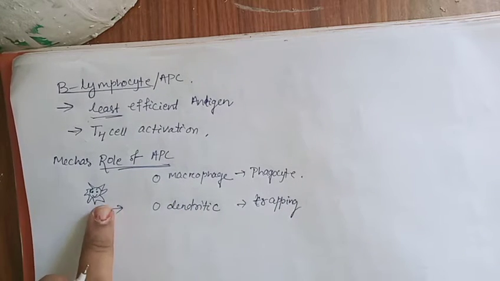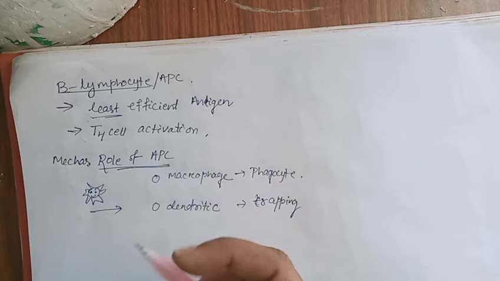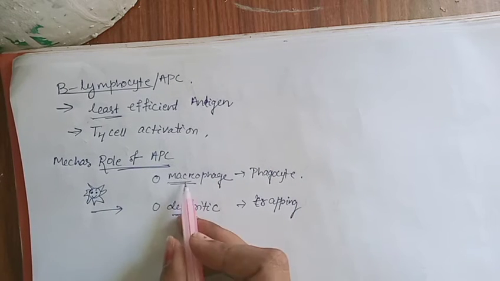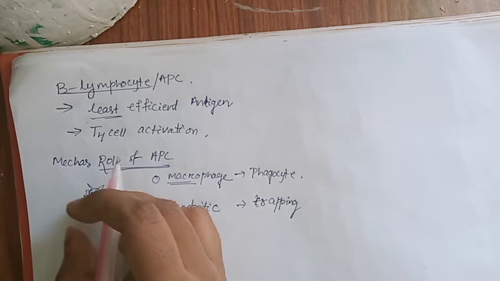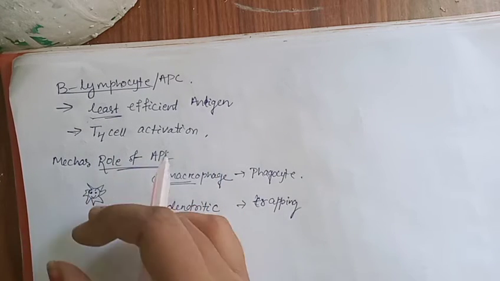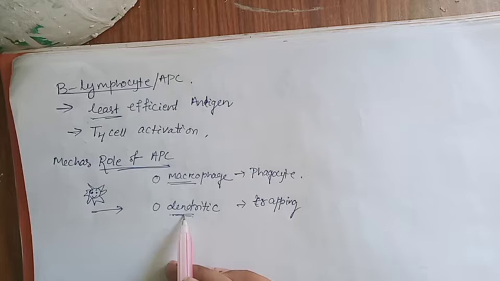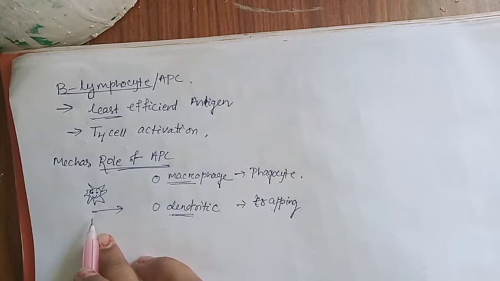When a pathogen enters, two defensive cells are mainly present. One is the macrophage, another is the dendritic cell. What does the macrophage do? It engulfs the foreign bodies completely. And what does the dendritic cell do? It traps the foreign body.